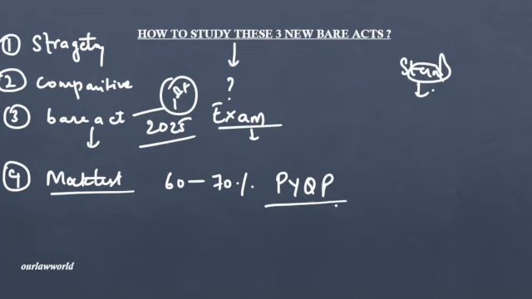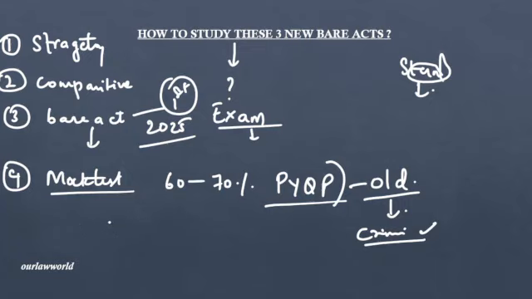That means you have to remember the new section or some addition to that particular section while you are referring to the new criminal law. So refer to previous year question papers which have old criminal laws as questions, and write the answers from the perspective of the new criminal laws which have come into force. This is one way of practice so that you get strengthened with the main concepts of these criminal laws. I hope you like this video, and in the coming videos we will be covering subject-wise prelims